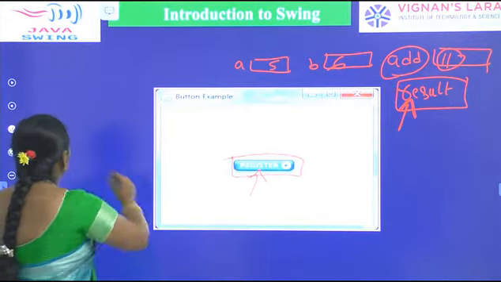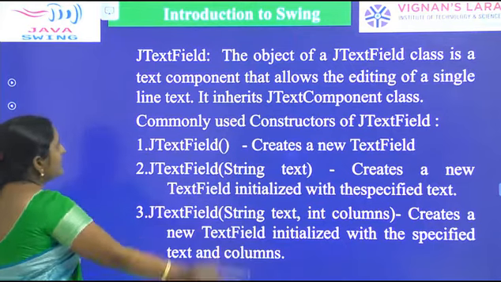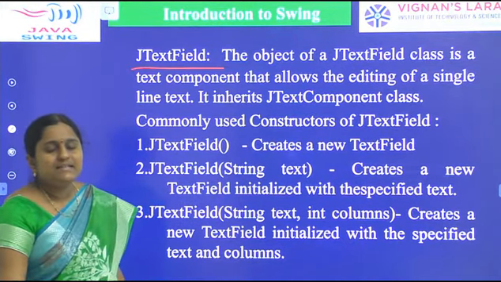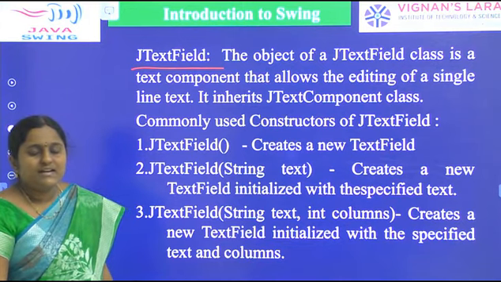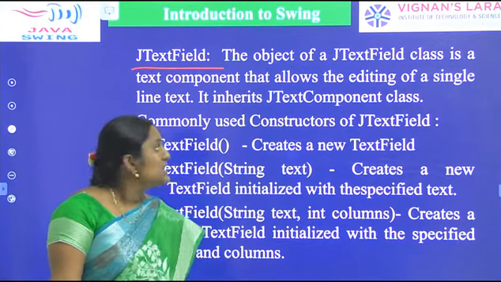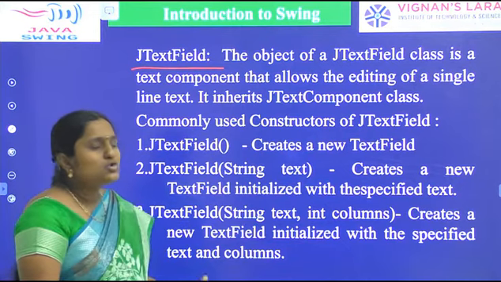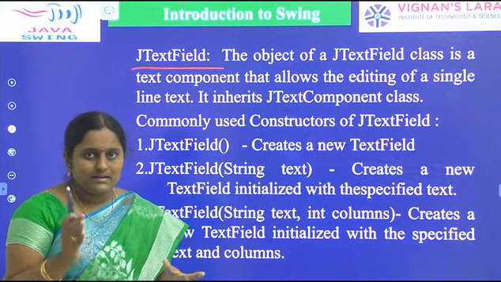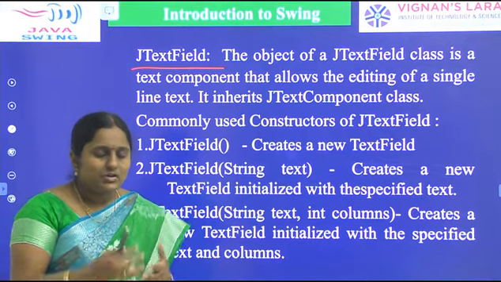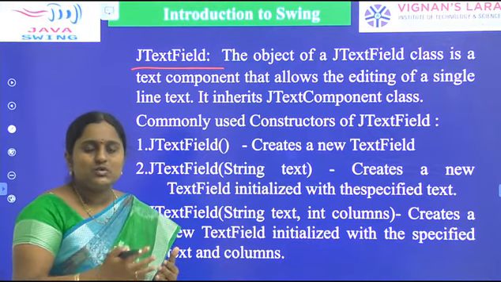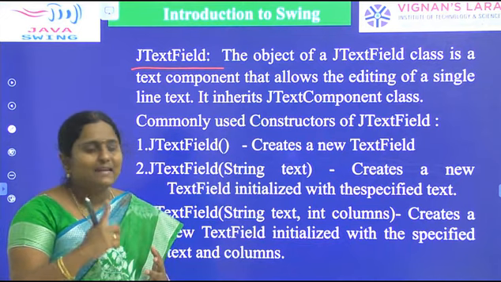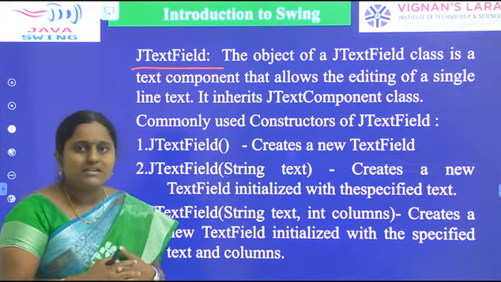Coming to the next one, JTextField. JTextField is a Swing component. Actually, TextField is an AWT component and it allows only a single line of text. JTextField is a GUI, Swing component, and it also allows a single line of text. So this class is present in which package?